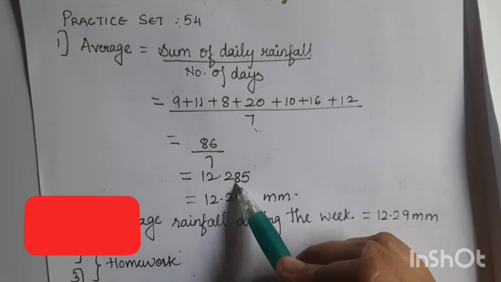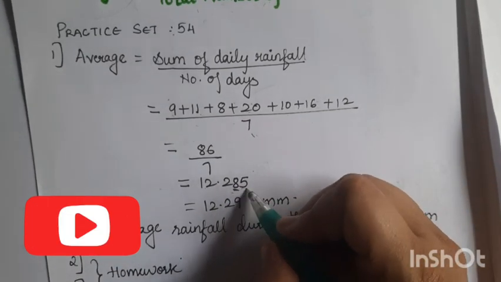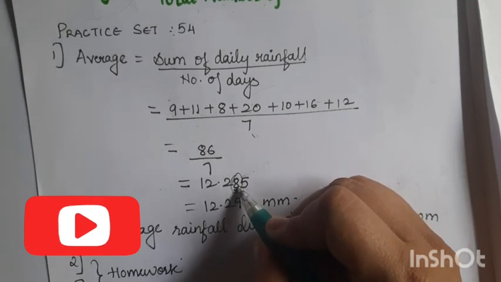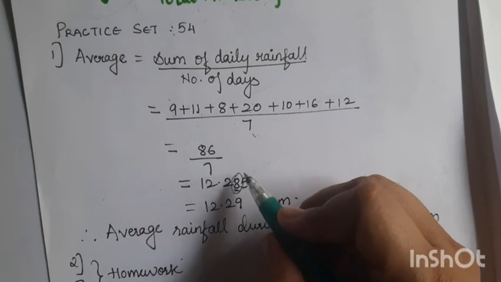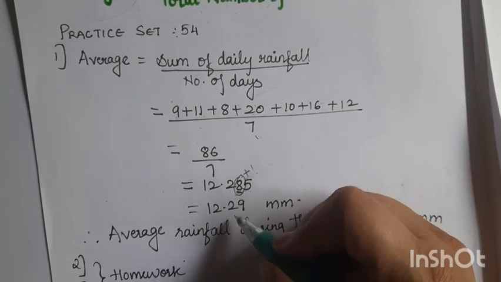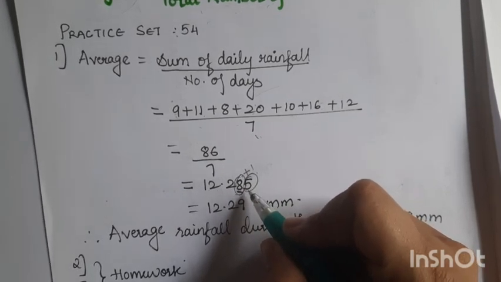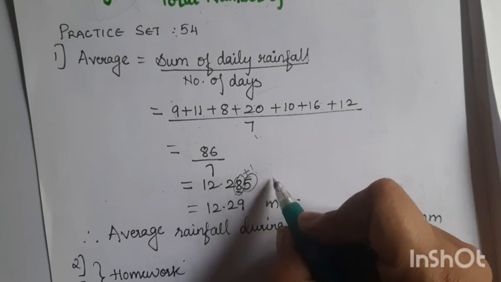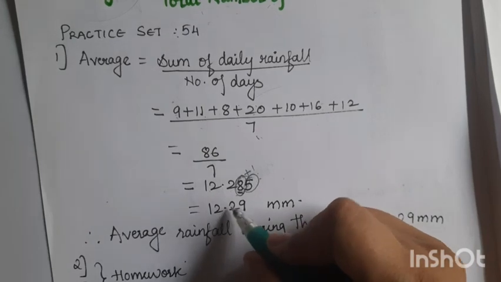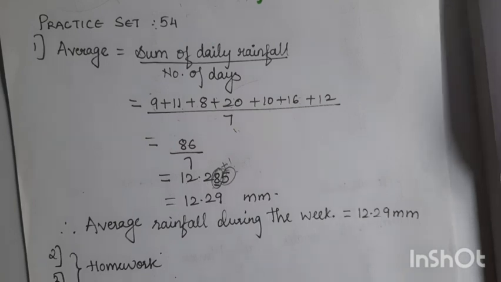Now 12.1285. Here you can see the third digit is 5, and the digit after it is again more than 5, so you can add plus 1 to the previous digit. Why did you add this plus 1? Because here there is again a following number, so it will go on recurring. Instead of that recurring term, I round it, that is 12.29. So the average rainfall is 12.29 millimeters.